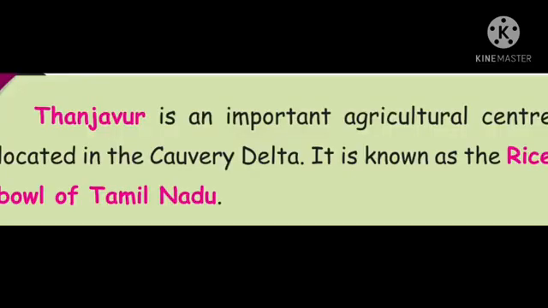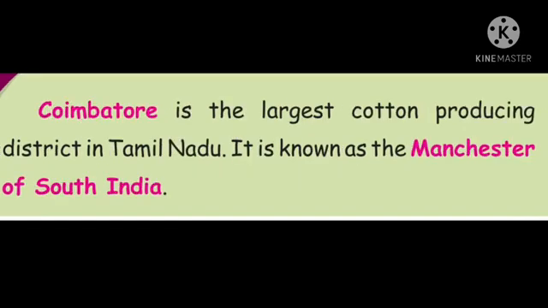Tanjore is an important agricultural center located in the Kaveri Delta. It is known as the rice bowl of Tamil Nadu. Coimbatore is the largest cotton producing district in Tamil Nadu. It is known as the Manchester of South India.